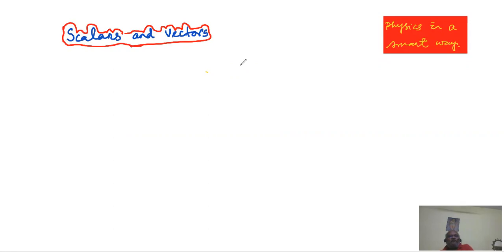So let us start with a topic that is scalar and vectors, and when I say let us start, that is supposed to be the first topic wherever and whenever any discussion at 11th physics or intermediate level physics is concerned. This is against your textbook, especially when you say NCERT and all, because they start with the acquaintance of physical quantities and all that, physical world measurement and all that.